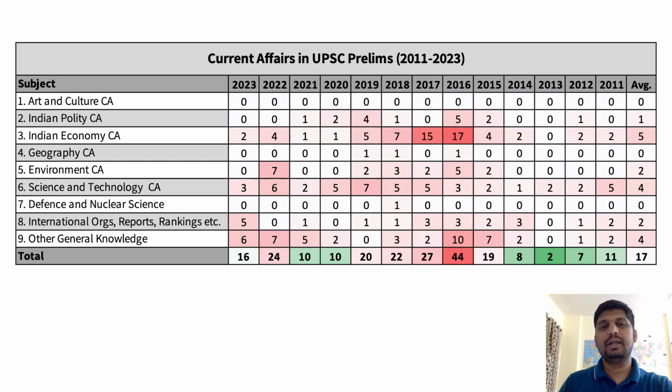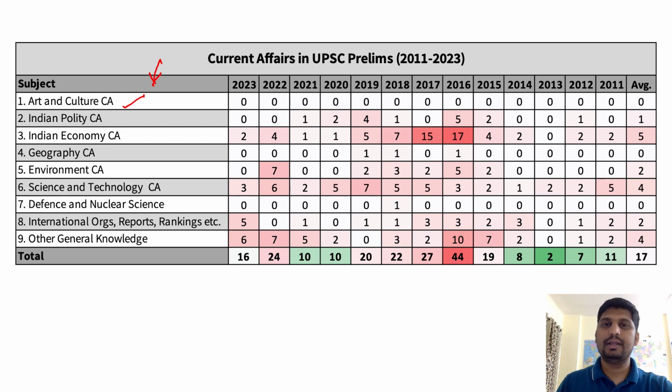Now this chart discusses the current affairs in UPSC Prelims since 2011. For convenience, we have further divided current affairs into these 9 topics. One is art and culture. Have a look at it. One is art and culture based current affairs.